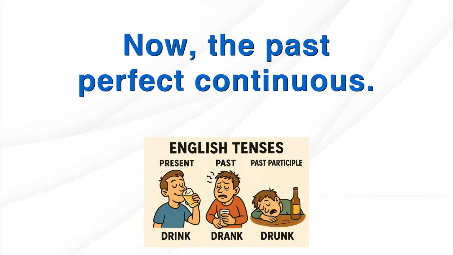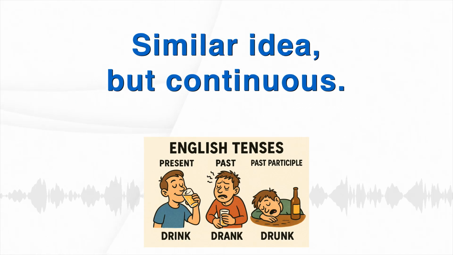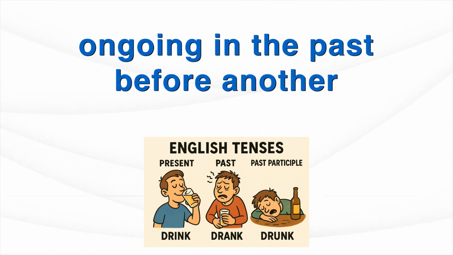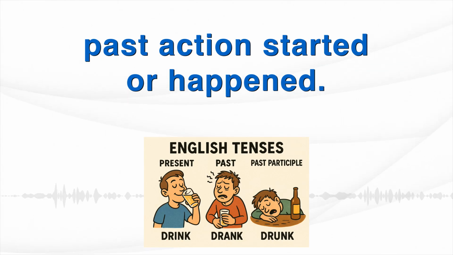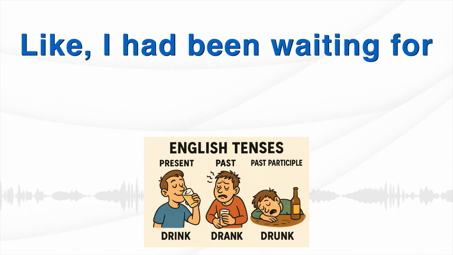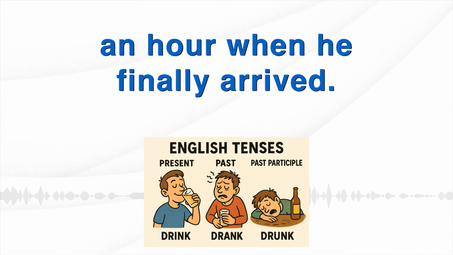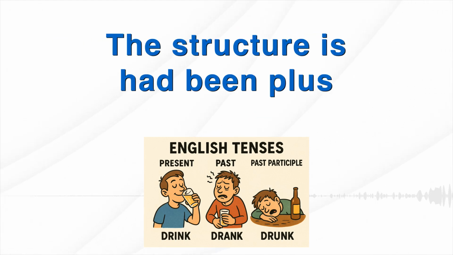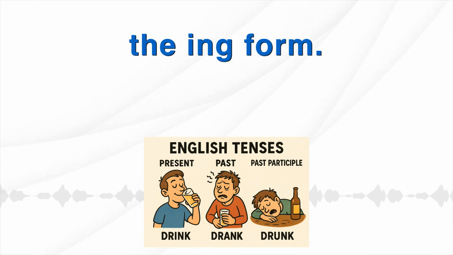Now, the past perfect continuous. Similar idea, but continuous. Yeah. It's for an action that was ongoing in the past before another past action started or happened. Right. Emphasizing the duration of that earlier ongoing action. Like, I had been waiting for an hour when he finally arrived. Or, you had been cooking all morning, so the kitchen smelled wonderful. The structure is had been plus the ing form.